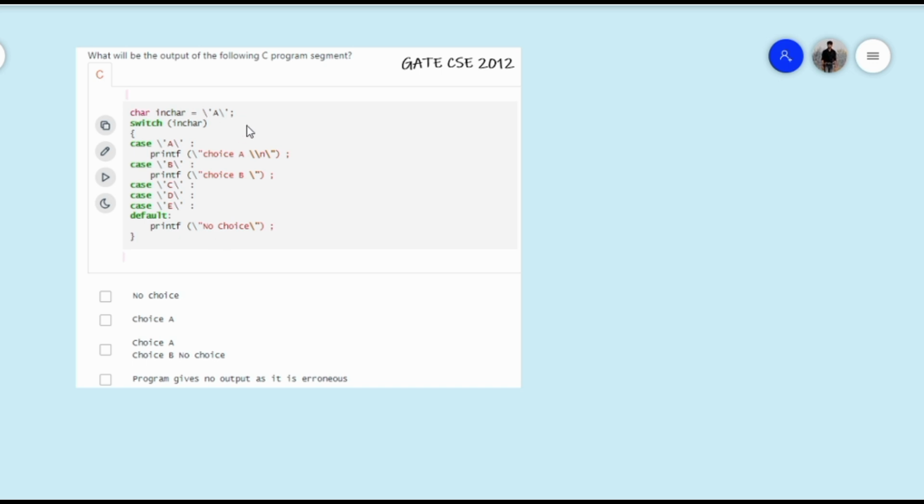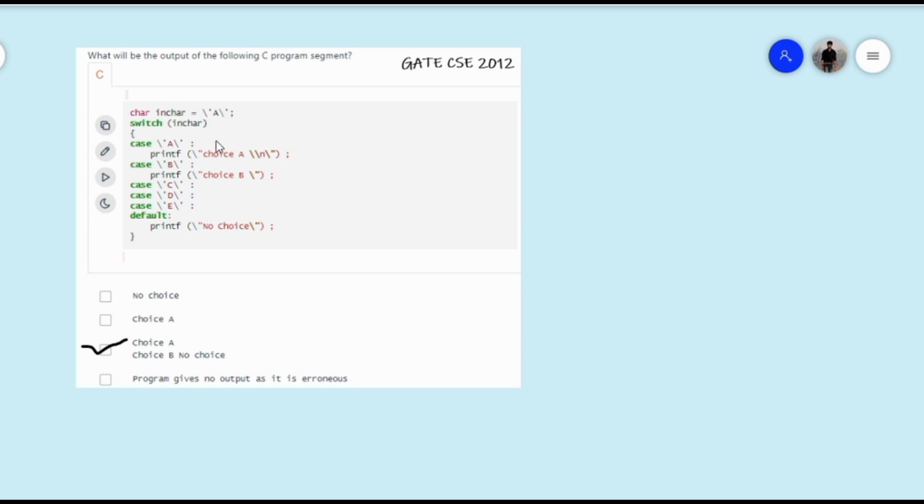Okay. So what will be the output? Output will be choice A, choice B, and no choice. Choice A, choice B, and no choice. So our correct option is option C. Okay. So there is nothing but a small twist, and that was they haven't given any break statement, and because of that, every statement is executed from where we are landing.